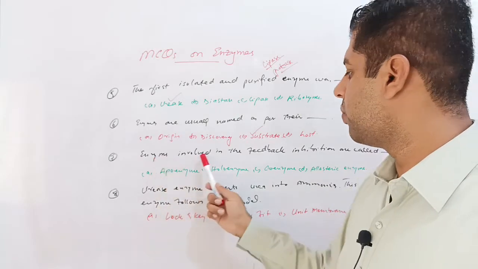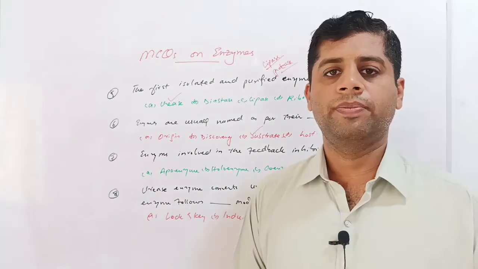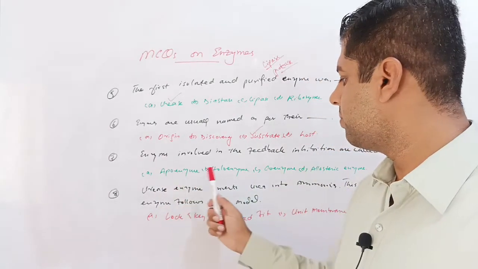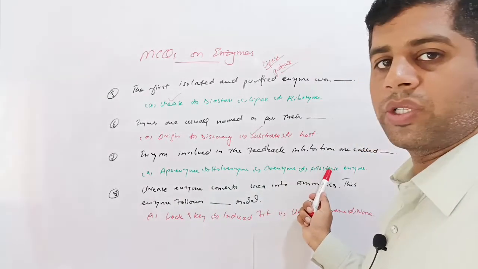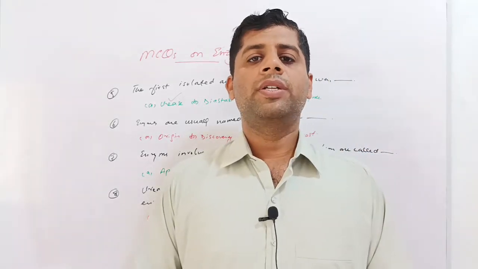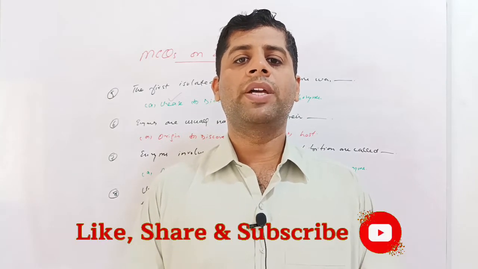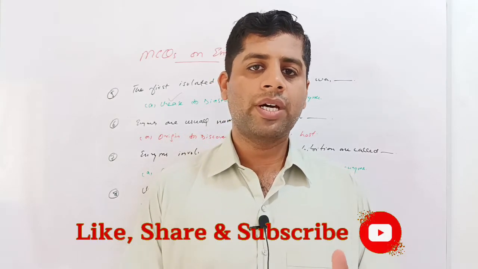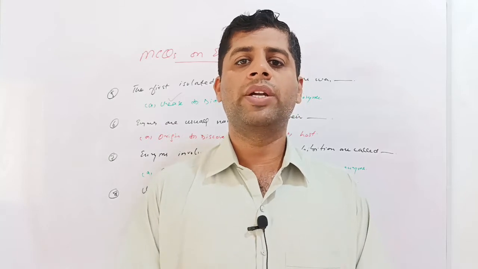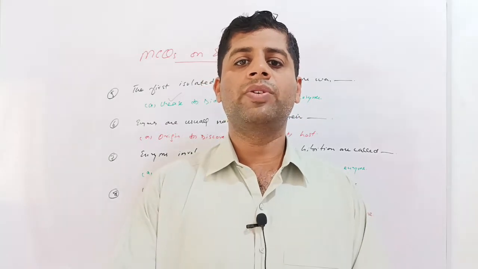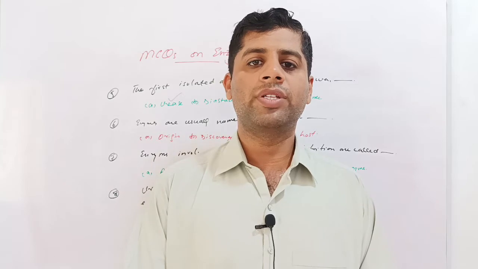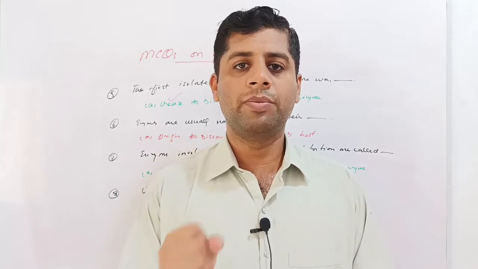The enzymes involved in feedback inhibition are called. Given options are apoenzyme, holoenzyme, coenzyme or allosteric enzyme. Feedback inhibition is a separate process, and most often the body's enzymes are controlled by feedback inhibition. Feedback inhibition means that when the enzymes are converting the substrate into product molecules, these products again control the enzyme activity by binding to the allosteric site of the enzymes. So this is called feedback inhibition.